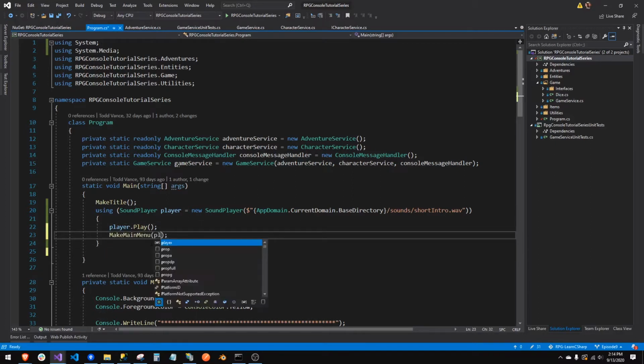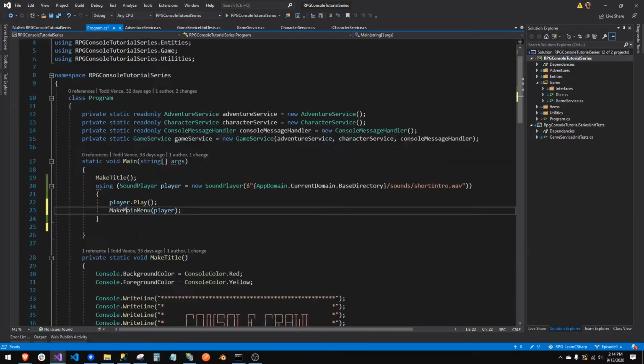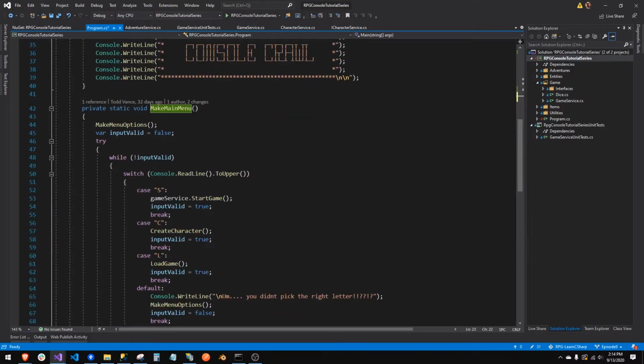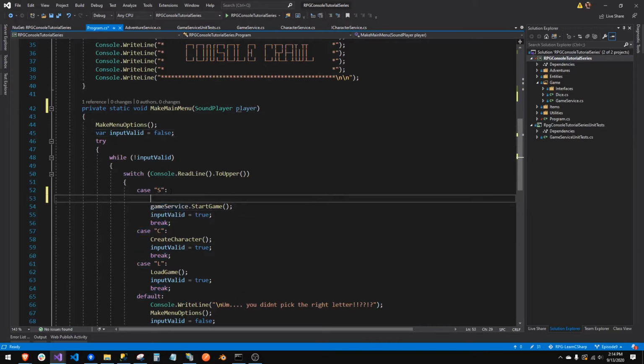We could pass player to the menu, right? And then down here we need to change this to say we were looking for a sound player called player. And then in our options, once we've read the line, like here before we start, if someone hits S and hits enter, we can just say player.stop.